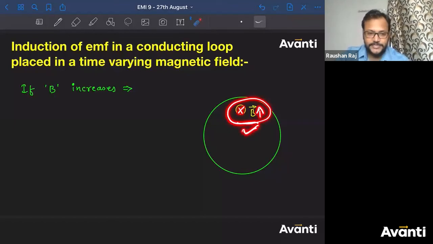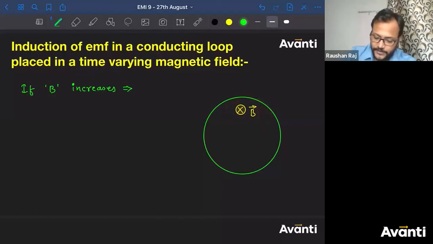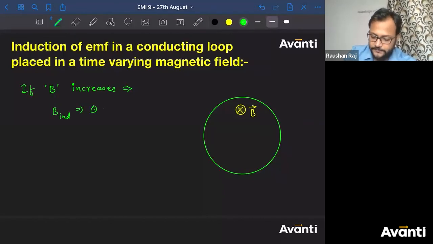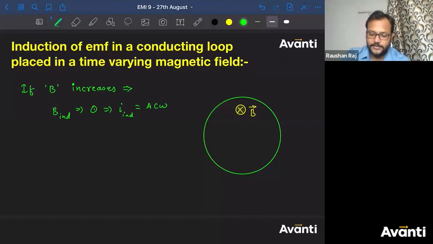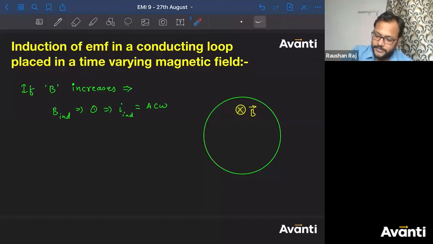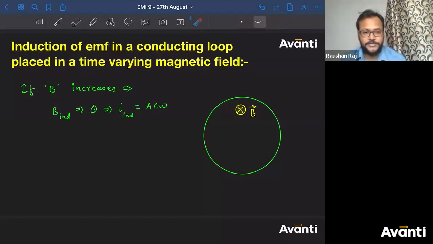To oppose this, the induced magnetic field must be out of the plane, right? So B induced must be out of the plane. Hence, induced current will be anti-clockwise viewed from top. Okay? What will we do? B induced is out of the plane. So direct your thumb along the direction of magnetic field and curl your fingers. If you do that, current will be in this direction. This is nothing but the anti-clockwise direction.